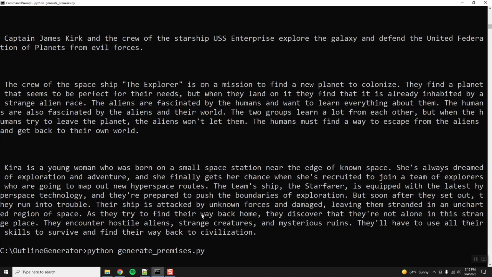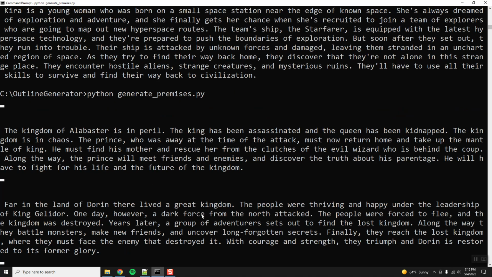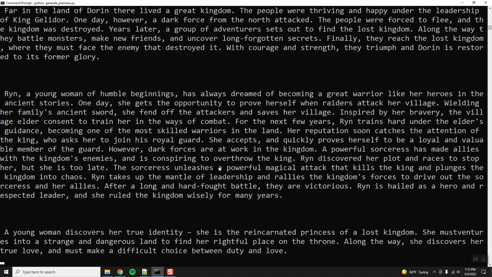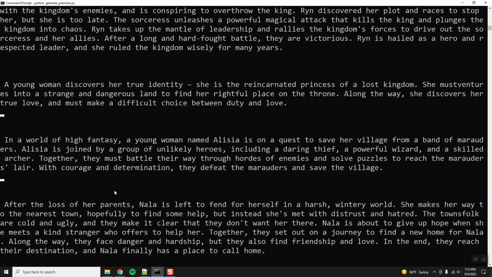Make sure that it runs. The kingdom of Alabaster is in peril. The king has been assassinated and the queen has been kidnapped. This sounds fun. Far in the land of Doran, there lived a great kingdom. People were thriving and happy under the leadership of King Gelador. That's cool. Okay, they triumph and Doran is restored. Rin, a young woman of humble beginnings. Okay, this is great. A young woman discovers she is a reincarnated princess of a lost kingdom. That's cool. She must venture into... yeah, okay. So that's running.